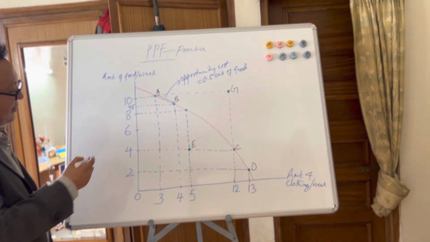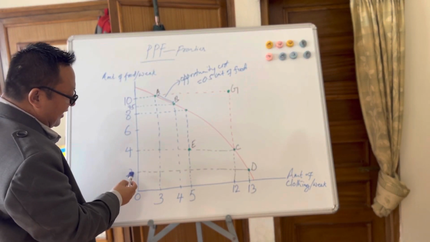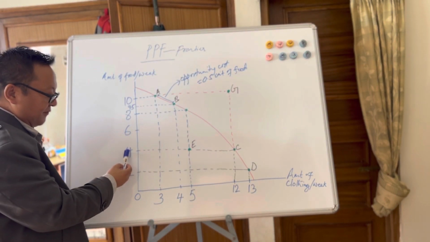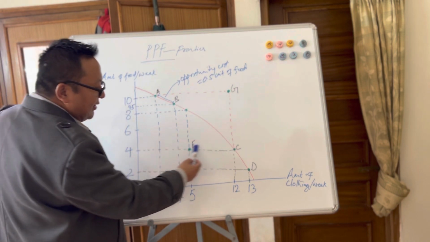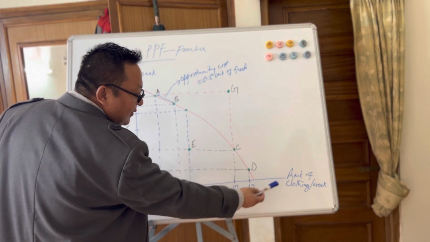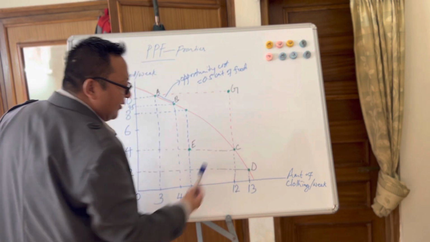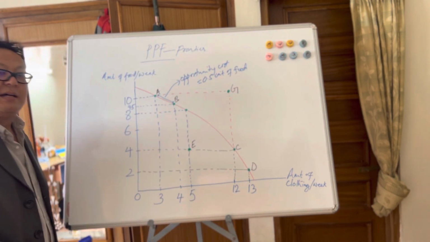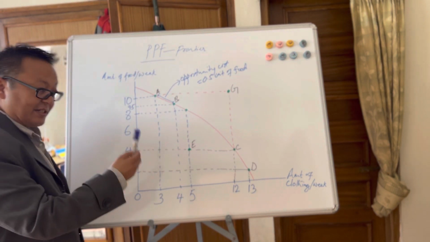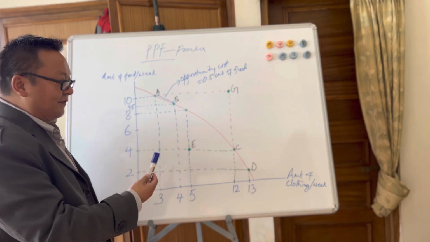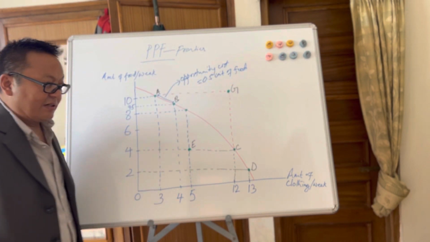So suppose you want to increase the consumption of your food from 2 units to 4 units, then you have to give up from 13 to 12 units of clothing. So this is also a trade-off. And what is traded off? The cost of trading off is nothing but opportunity cost.